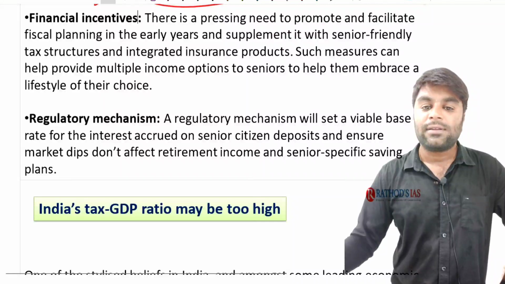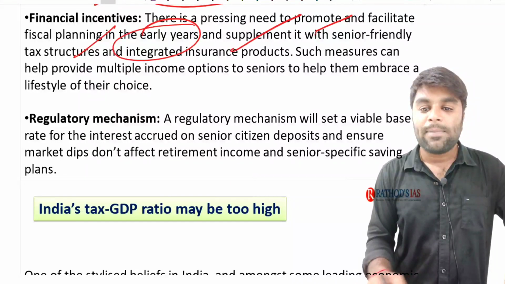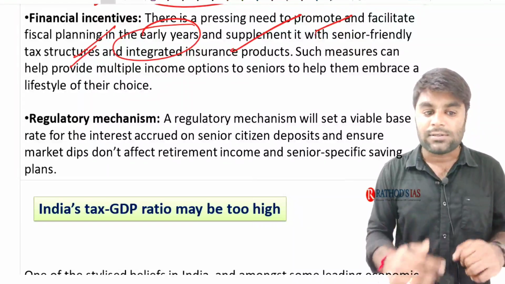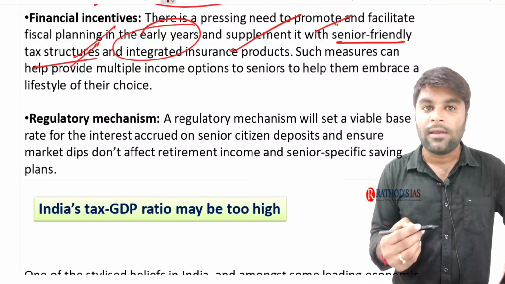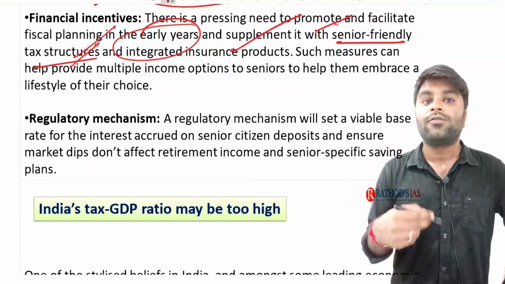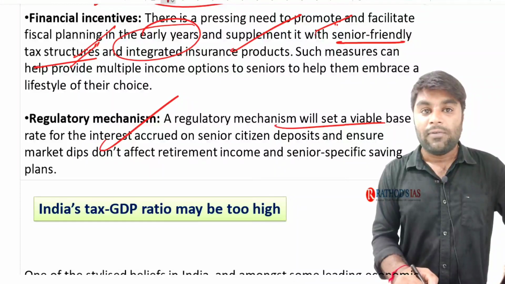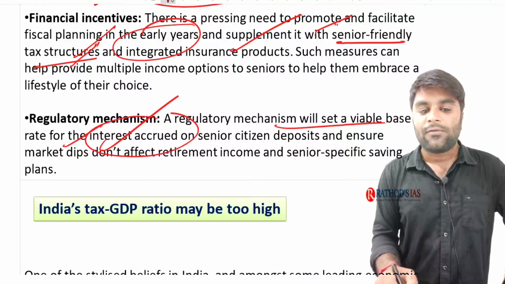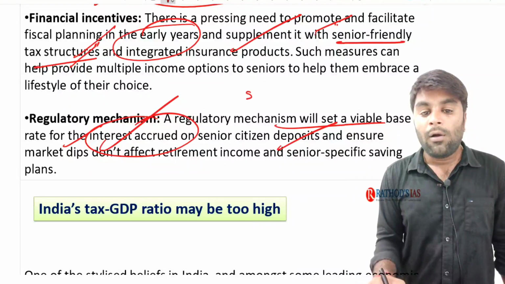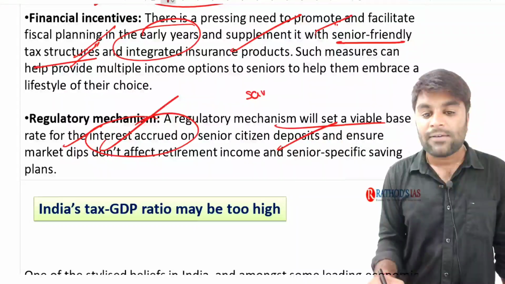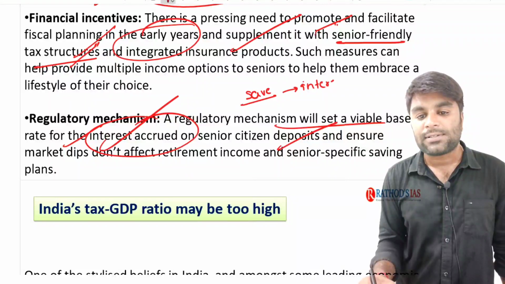Like financial incentives, there is a pressing need to promote and facilitate fiscal planning in the early years and supplement it with senior-friendly tax structures. Senior-friendly tax structures. So you have to keep these kinds of words in your mind. If possible, try to note them down and try to use them in your mains. And a regulatory mechanism will set a viable base rate for the interest accrued on senior citizens' deposits. You know, see, all along their working age, they are going to save money. Now they are going to get some interest on their savings deposits.